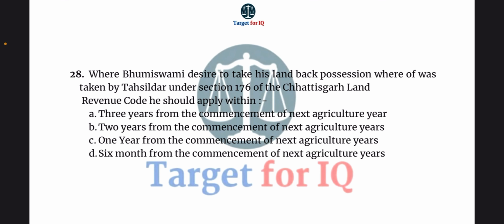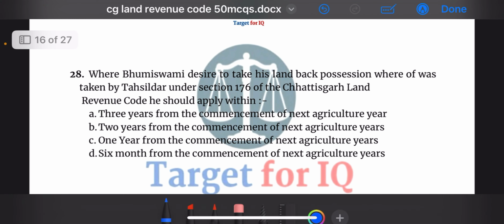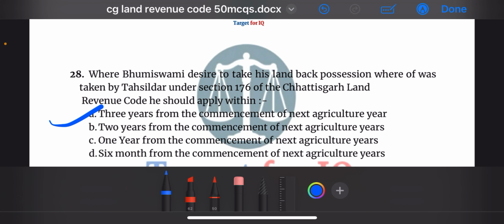6 years. Next question, where Bhumiswami desired to take his land back possession where it was taken by Tahsildar under section 176 of the Chhattisgarh Land Revenue Code, he should apply within. The options are A. 3 years from the commencement of next agricultural year, B. 2 years from the commencement of next agricultural years, C. 1 year from the commencement of next agricultural years or D. 6 months from the commencement of next agricultural years. The correct answer is option A. 3 years from the commencement of next agricultural year.